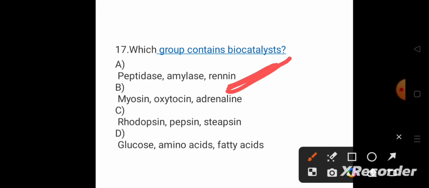Renin is specifically present in children. Because infants are drinking milk products, renin is helpful to digest that milk. So peptidase, amylase and renin are the group containing biocatalysts.